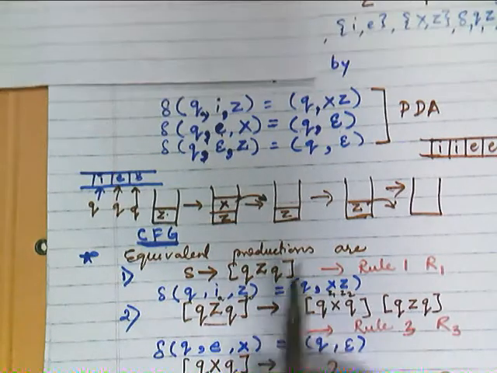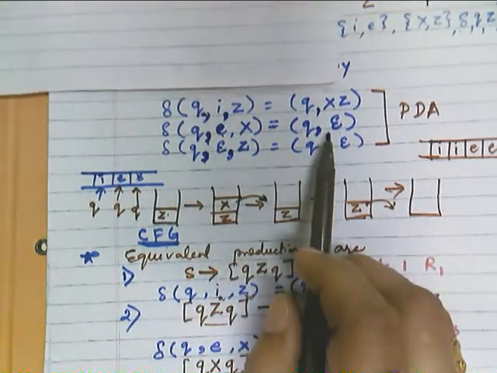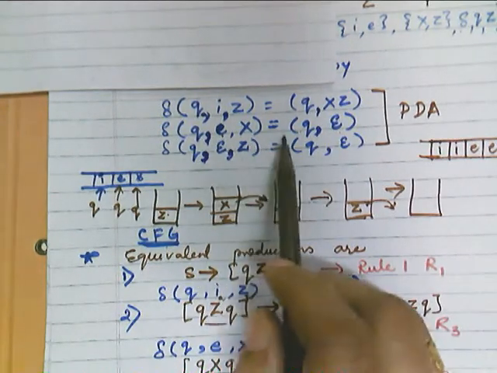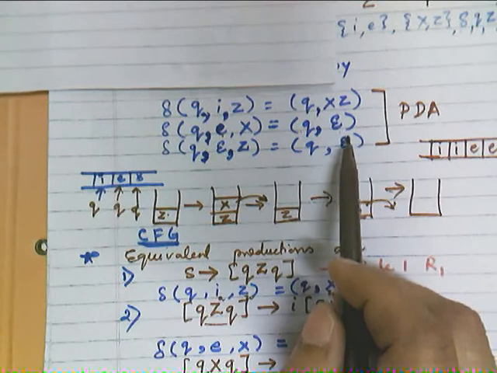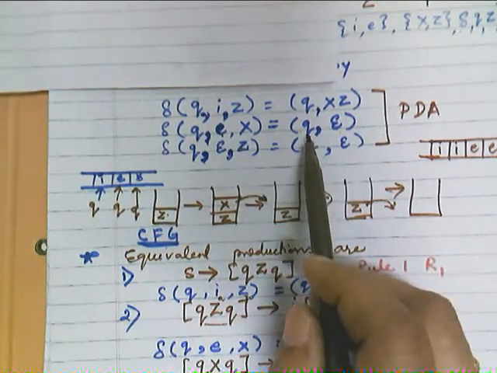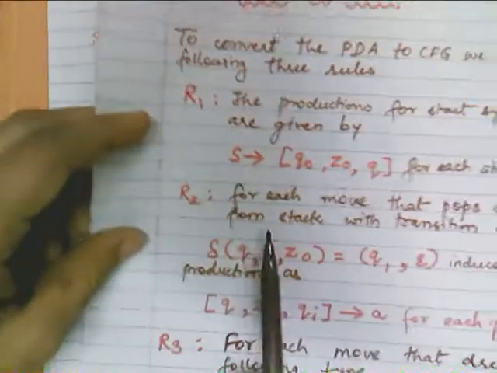Now we will check the next rule. What is the next rule? δ(q, ε, X) = (q, empty string). This is equivalent to a pop operation. We want to do a pop operation, and the pop operation is reflected in rule 2.